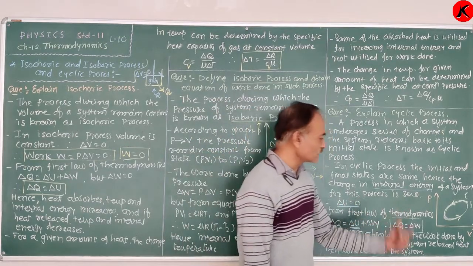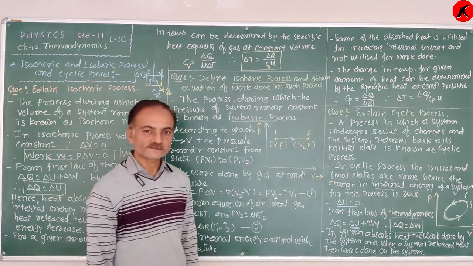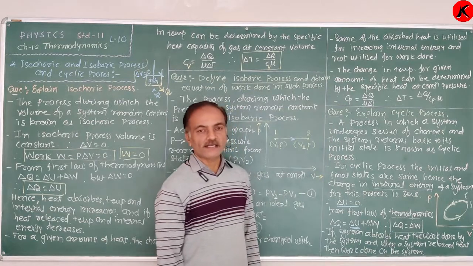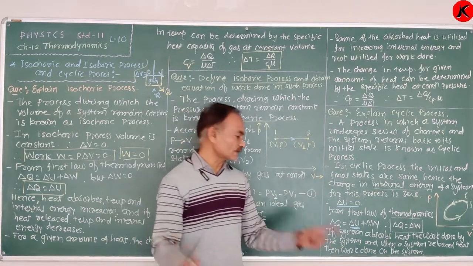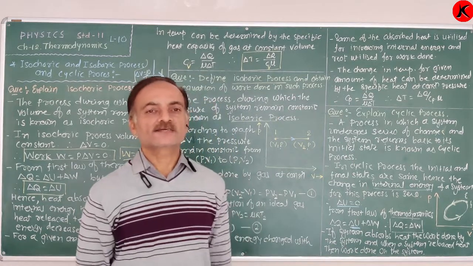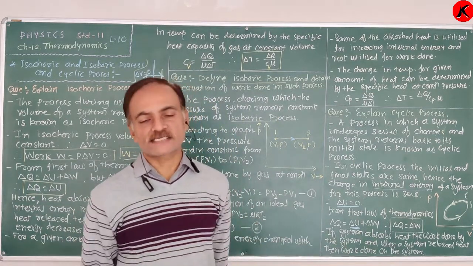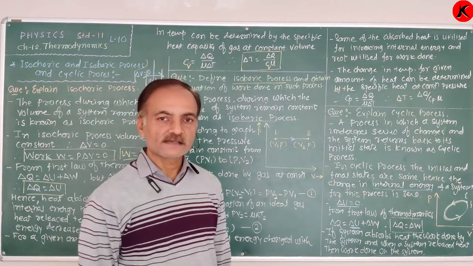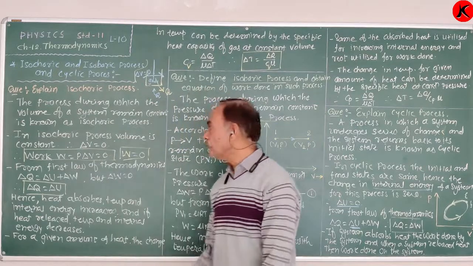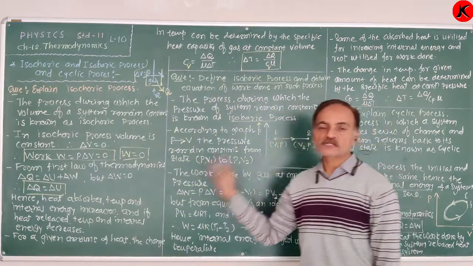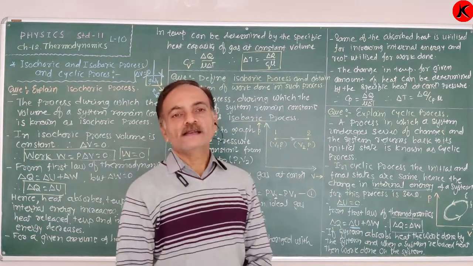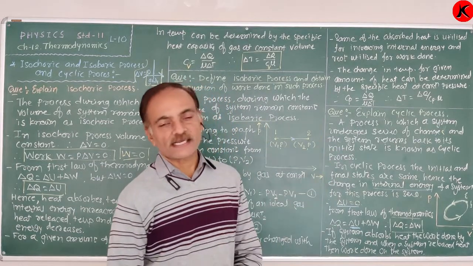Therefore, delta Q is equal to delta W. If the system absorbs the heat, the work is done by the system on the environment. And if the system releases the heat, the work is done on the system by the environment. So there is the explanation of isochoric, isobaric, and also the cyclic process. Now we are going to derive the work done for cyclic process.